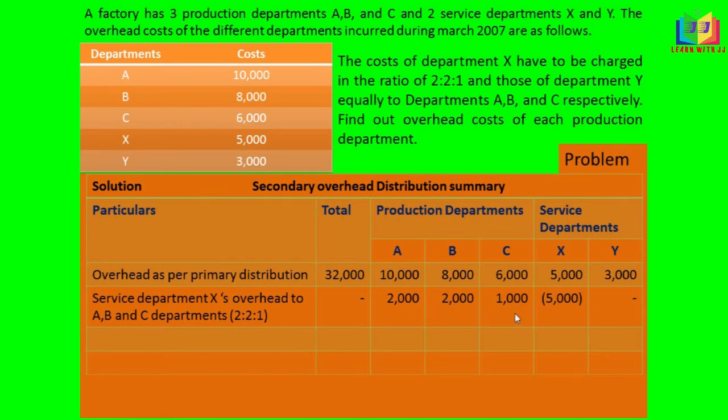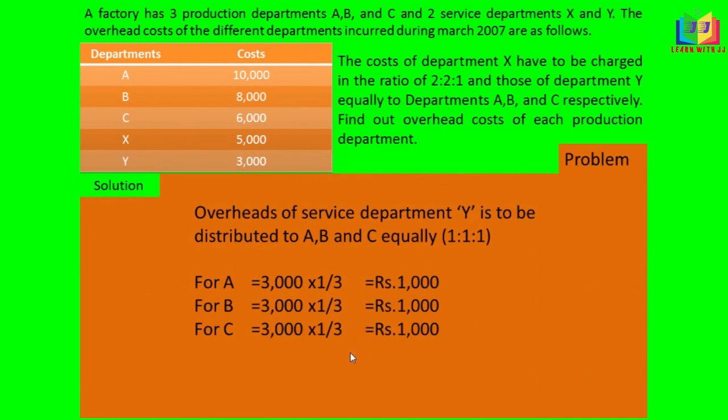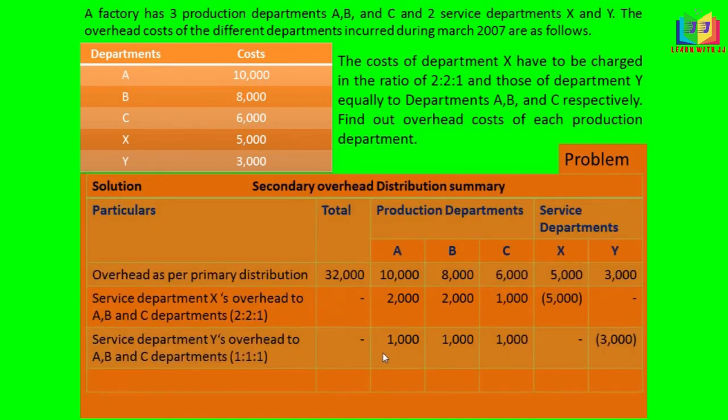The next step is to apportion Y's overhead to A, B and C. This 3,000 is to be apportioned equally, and equally means 1:1:1. The overhead of service department Y is to be distributed to A, B and C equally. That is 3,000 into 1 by 3 for A, again for B 3,000 into 1 by 3, and for C 3,000 into 1 by 3. We get 1,000 for all three departments A, B and C. I have written for A 1,000, B 1,000 and C 1,000.